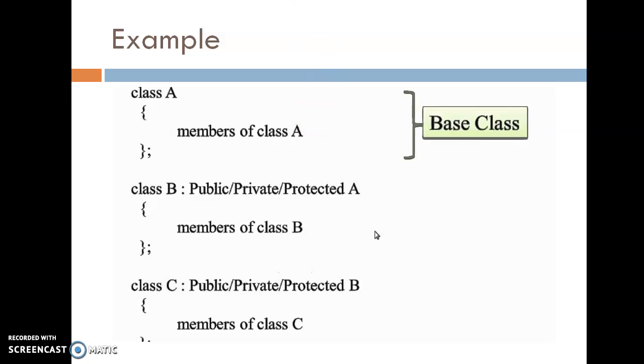See the example. Class A, inside that there are members of class A. Class B is going to derive from class A. Class C is going to derive from class B. So, from class A, class B is derived. From class B, class C is derived. So, this class C is called the derived class. Class B is the first base class. Class A is the oldest base class.